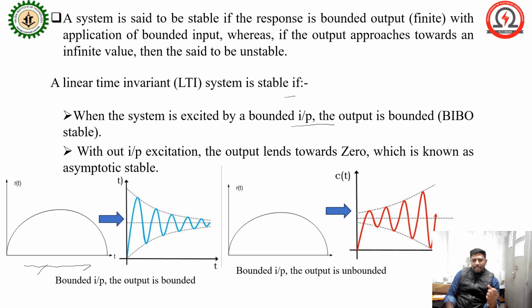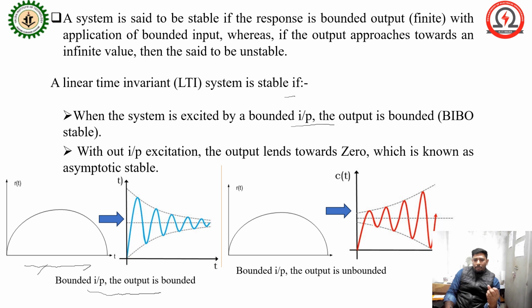So this is actually a bounded input. When this type of signal is applied to the system, you get the response c(t) that tends to 0. So this type of system is called a BIBO system, bounded input and bounded output system.